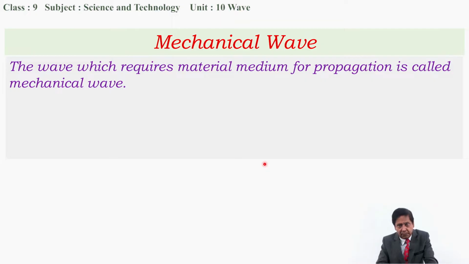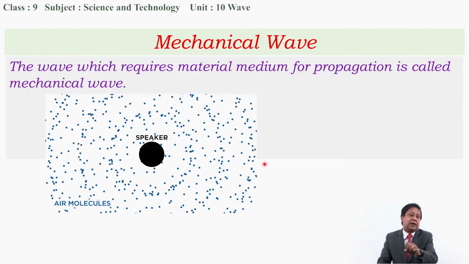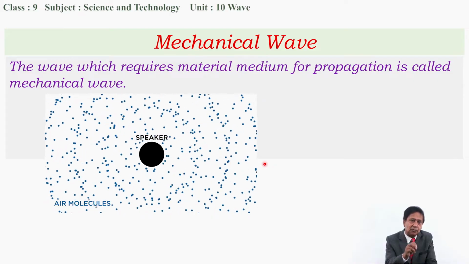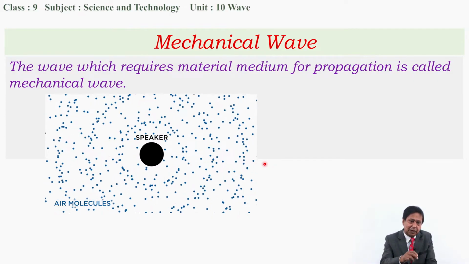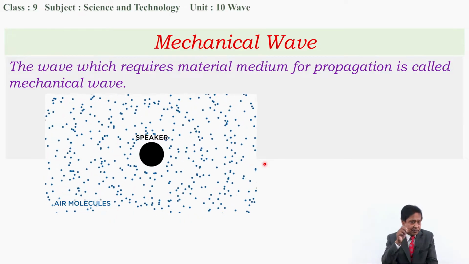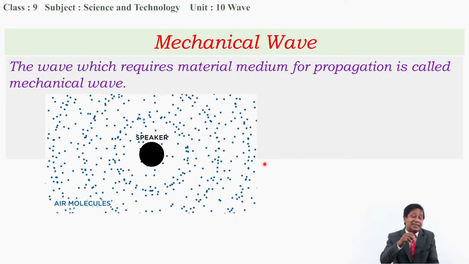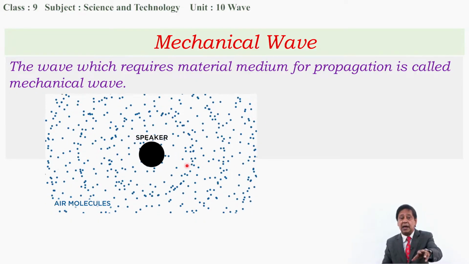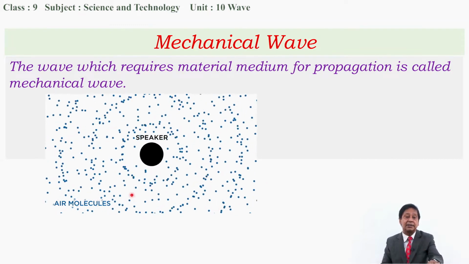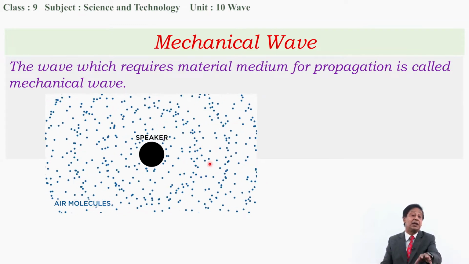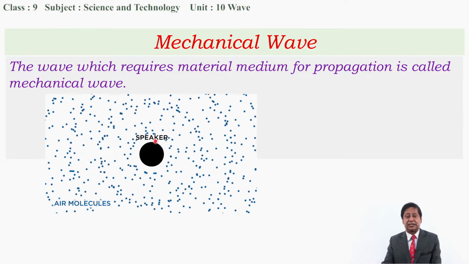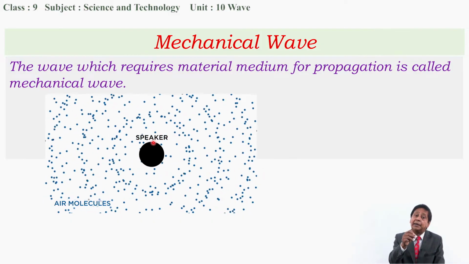Now we can take one example of how mechanical wave is produced. Okay, this is a vibrating speaker. When a speaker vibrates from mean position to extreme position and comes back to mean position, goes down, and this way the speaker is vibrating, certainly it produces disturbance in the particles of the air. Particles of the air cannot be seen. I am showing this with the help of dot marks. Hundreds of dot marks are made here to show the particles of the air. When the vibrating speaker vibrates the particles, then what happens?